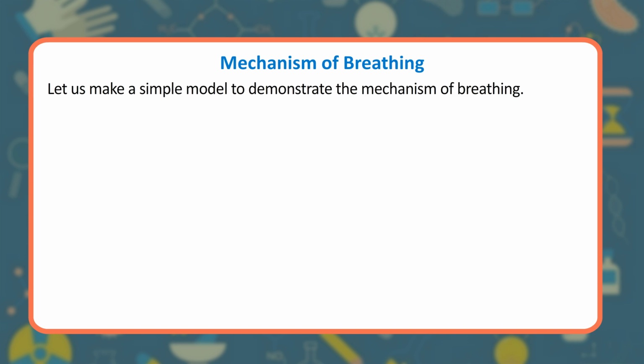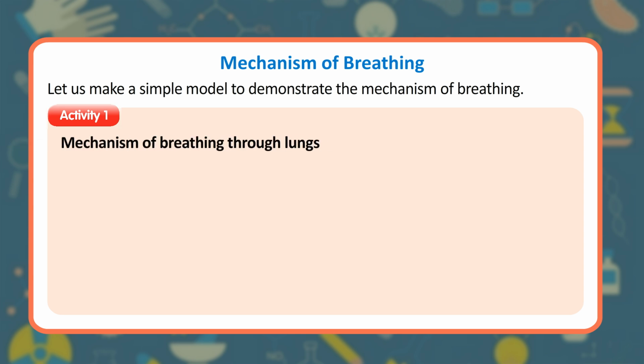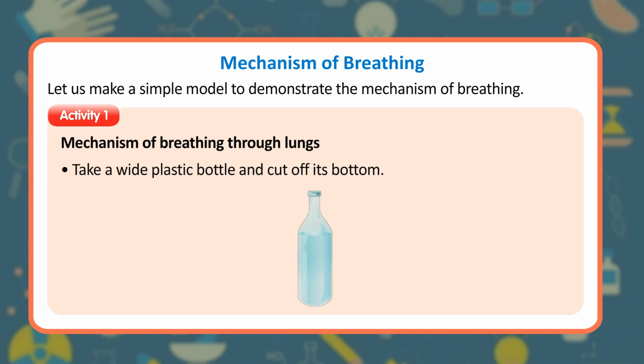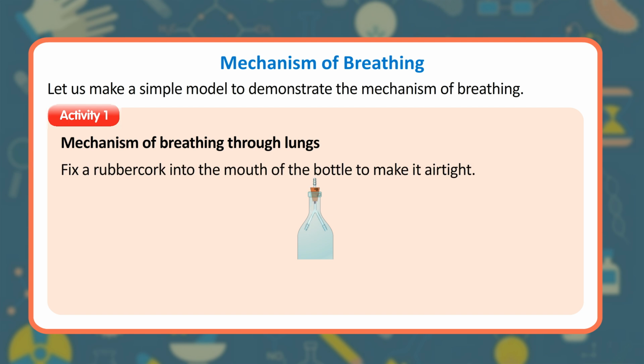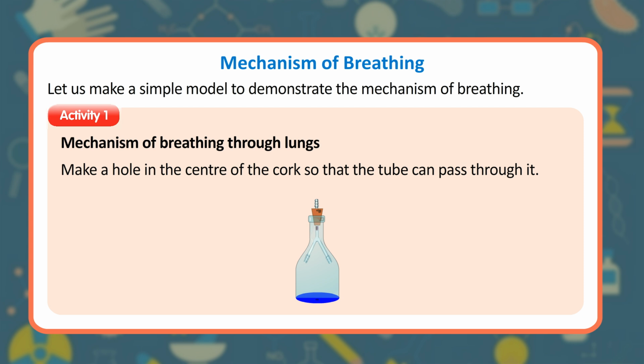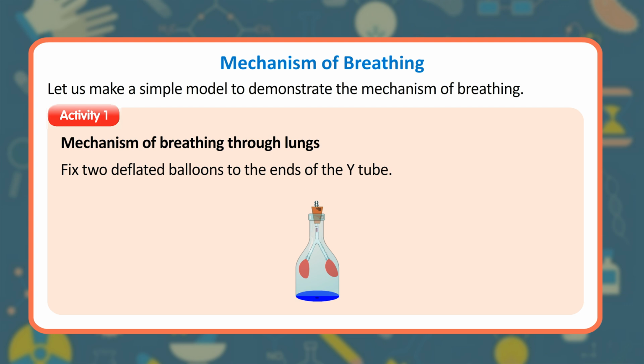Let us make a simple model to demonstrate the mechanism of breathing. Activity: mechanism of breathing through lungs. Take a wide plastic bottle and cut off its bottom. Take a Y-shaped glass or plastic tube. Fix a rubber cork into the mouth of the bottle to make it airtight. Make a hole in the center of the cork so that the tube can pass through it. Fix 2 deflated balloons to the ends of the Y tube.